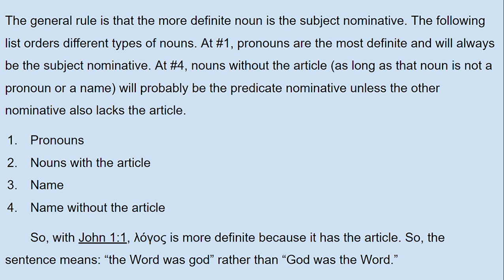So in John 1:1, logos is more definite because it has the article. So the sentence means the Word was God rather than God was the Word. In English, it sounds the same to flip those around, but in Greek that is not the case. I'm going to make a video on this. We're going to break this down and we're going to understand this.